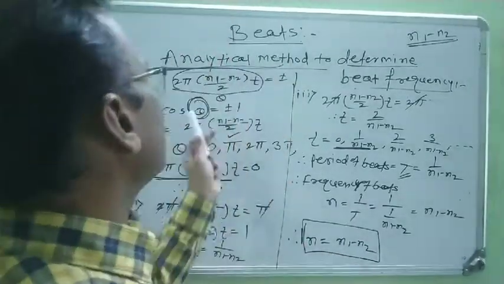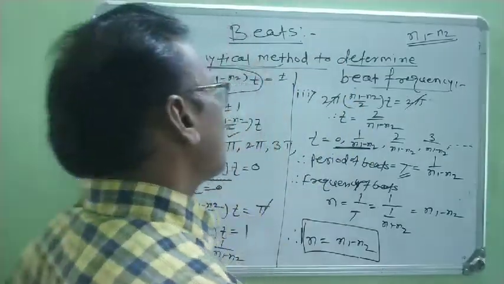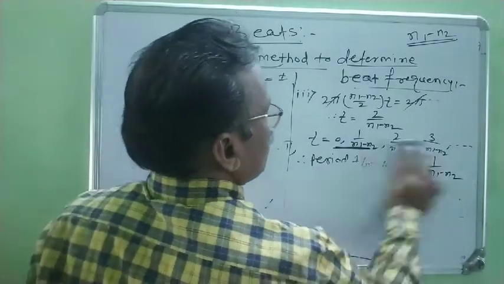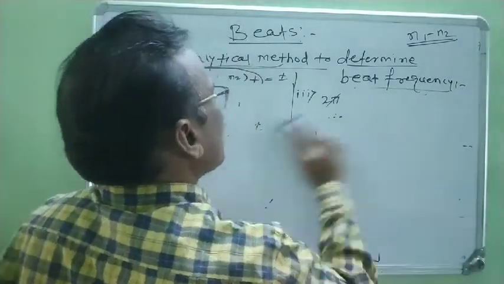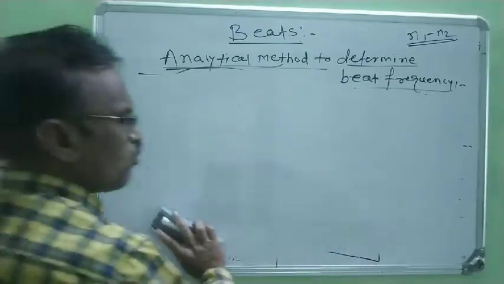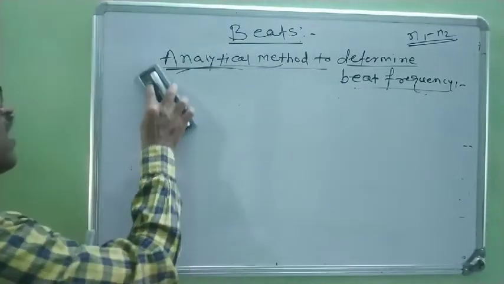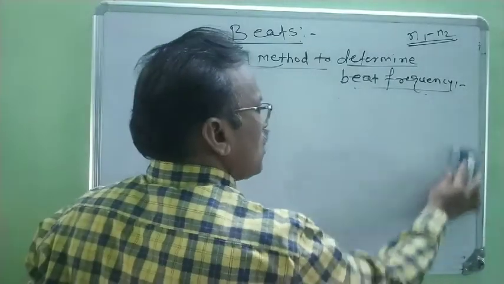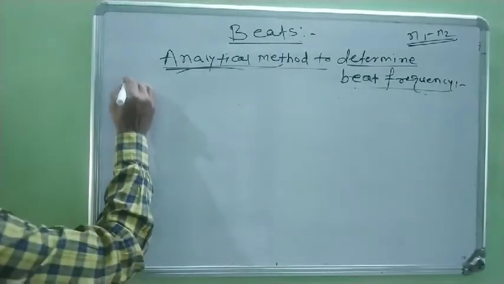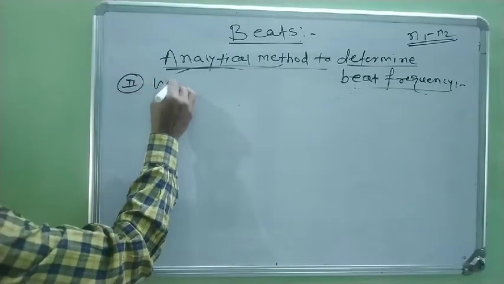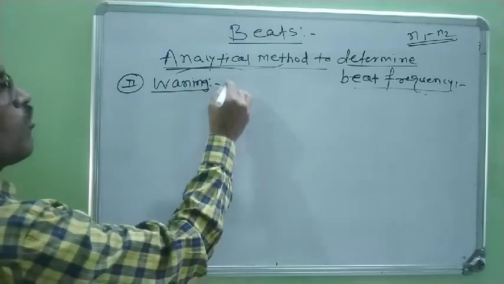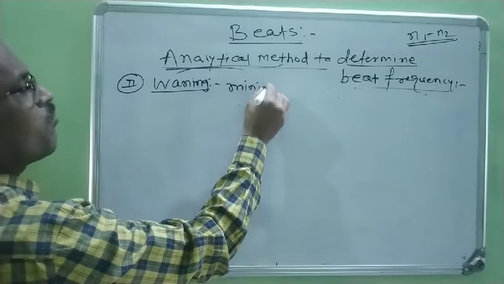Now, this is the first condition for waxing. Similarly, we find the beat frequency for waning. Now you know that waxings are produced only when the amplitude is maximum, and wanings are produced only when the amplitude is 0. Now second condition, waning, or minima, it is also known as minima.